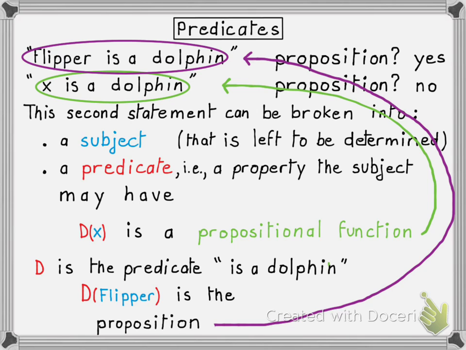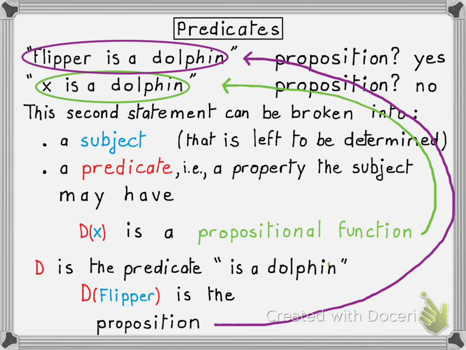But the difference between this kind of proposition, D of Flipper, and the proposition P that we've been using so far, is that this notation distinguishes between the subject of the proposition and the predicate of the proposition. So to wrap up this segment, let's review the new concepts here. First, a predicate. That's just what you call a verb phrase. But really what it is is a property that a subject in a sentence may or may not have, like is a dolphin.